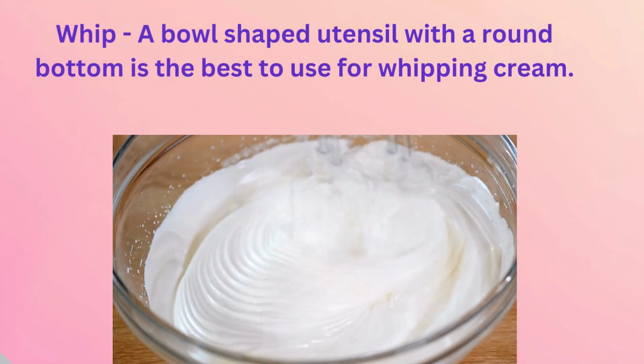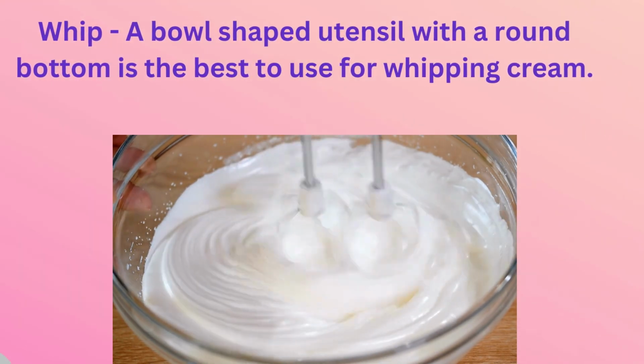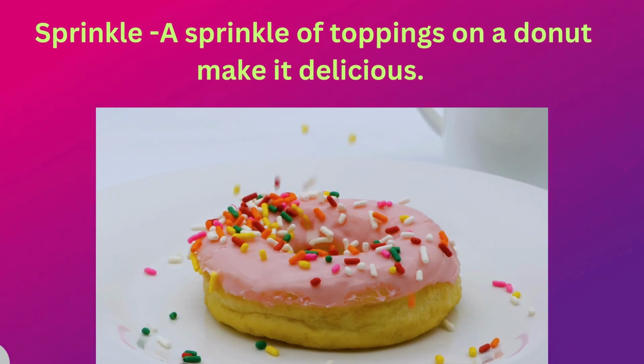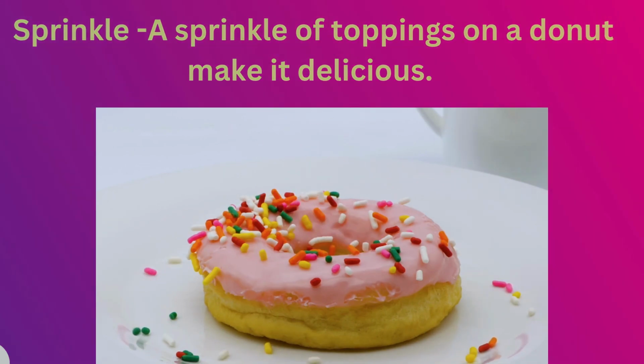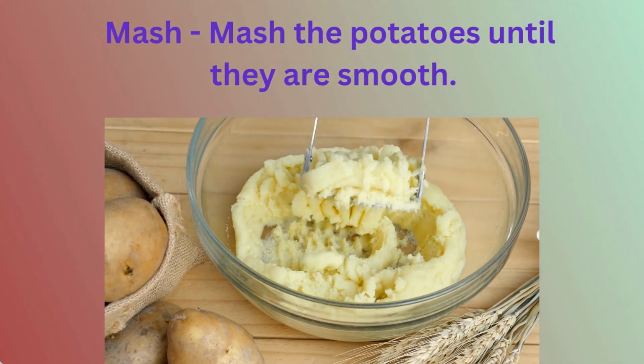Whip. A bowl-shaped utensil with a round bottom is the best to use for whipping cream. Sprinkle. A sprinkle of toppings on a donut make it delicious. Mash. Mash the potatoes until they are smooth.